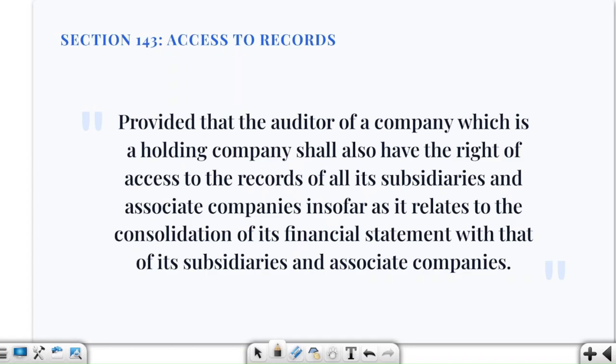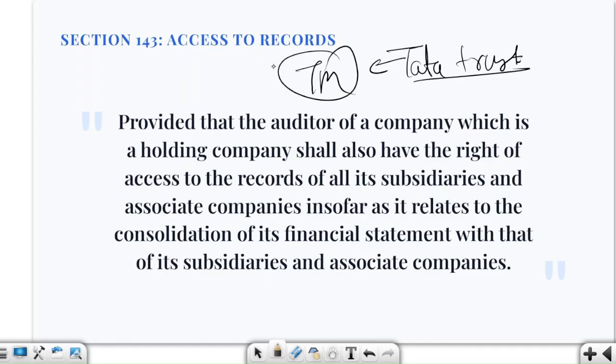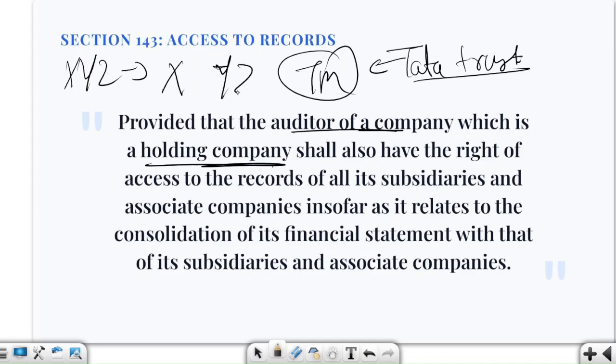Now you know what a holding company is. Let's talk about Tata Trust. Tata Trust has majority shareholding in Tata Motors, TCS and other Tata organizations. So what is happening here? Their management and everything is being decided by them, and ownership stakes are there. So we are looking at the auditor of a company which is a holding company. A holding company has to present the financial statements in a consolidated manner. Let us say here XYZ Limited is a holding company where X, Y and Z Limited are 3 subsidiaries or associate companies.